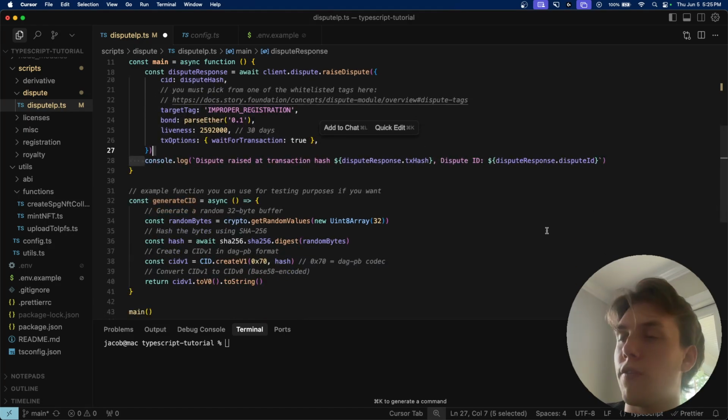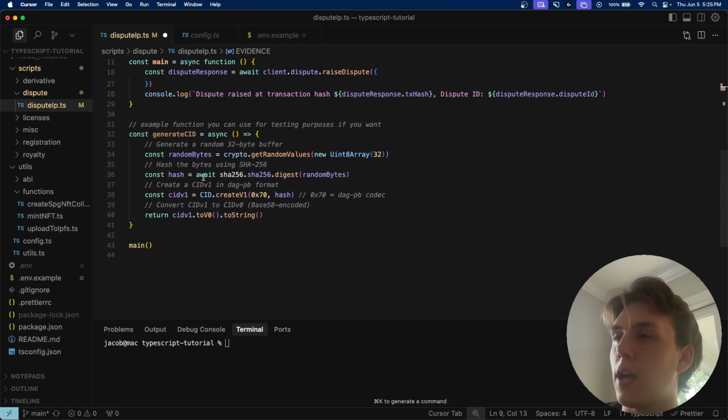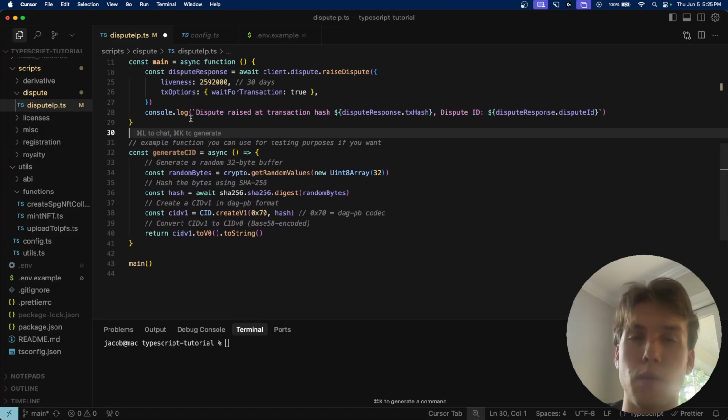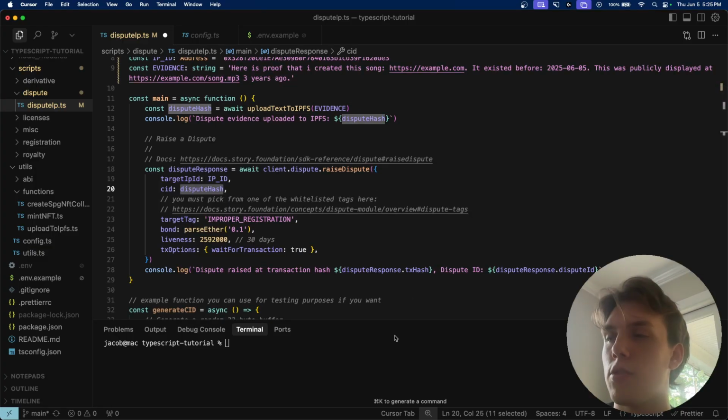Now, just a quick note for testing purposes, if you don't want to use actual evidence and you just want to see this function work, you can use this generate CID, which just generates a random hash instead of having to do it via IPFS here. So just in case you want to do that.